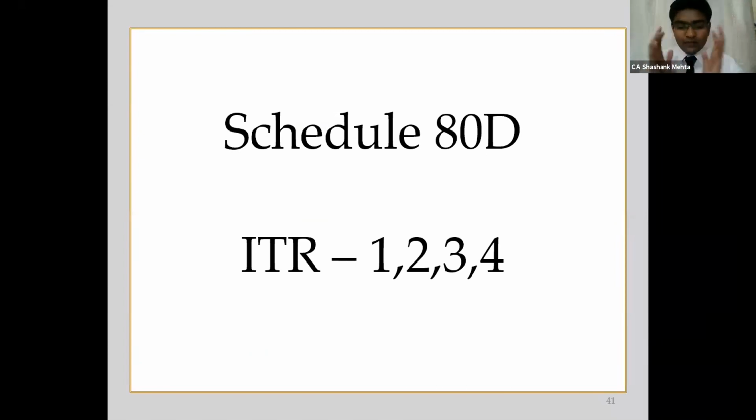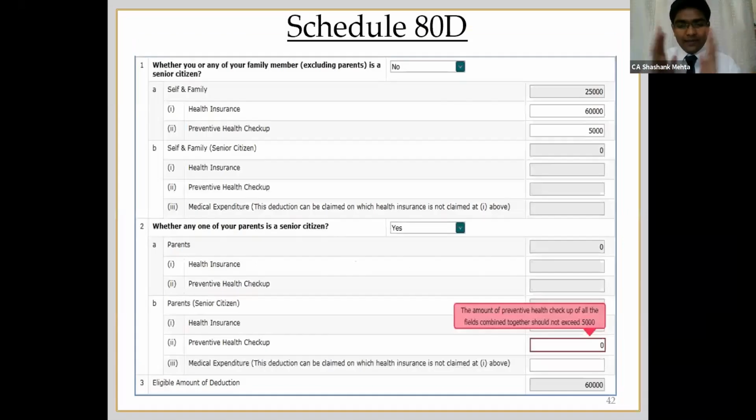Okay, now this year, hats off to the software engineer and the chartered accountant who assisted him. They have come up with a separate schedule for 80D itself. They have cracked this jumbled section. Sometimes even me or anyone, it is very likely that we are not at all interested in reading that section because it is so complicated, with so many provisos, so complex. Now I think this is the best thing they have done.